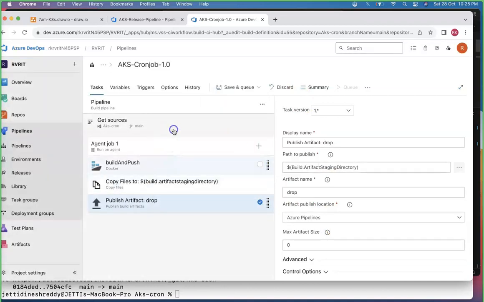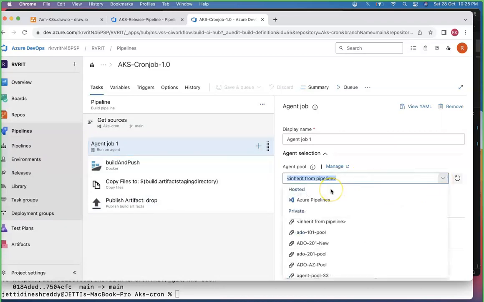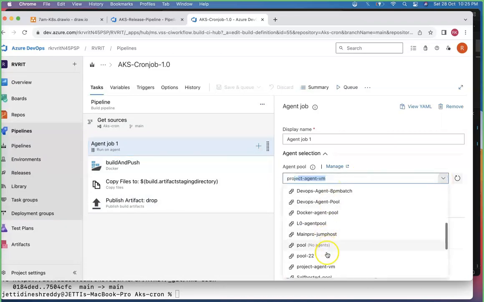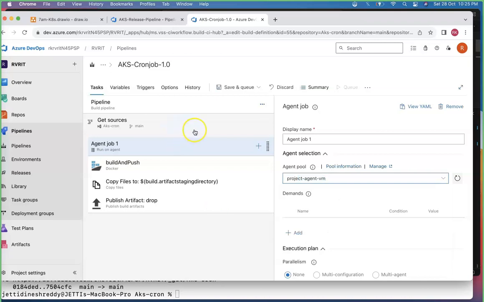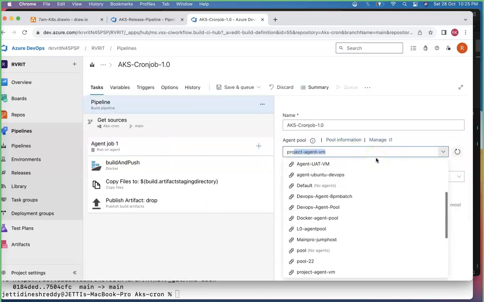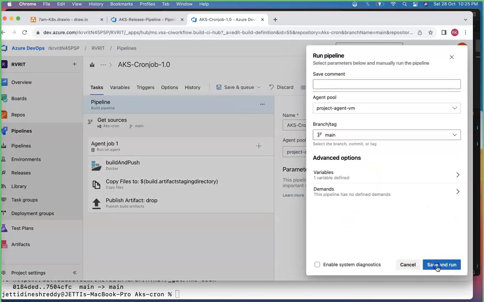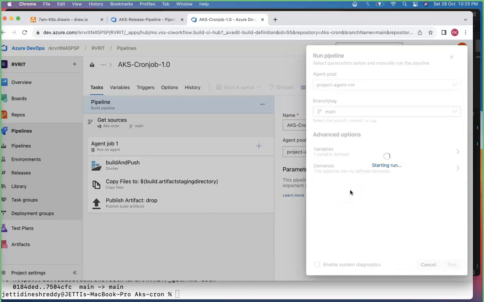And just change your agent. That's the safest one you can make, because for the Docker one you have an agent ready. So I'm just going there and saying project agent VM. Just open this particular thing also. Project VM. Okay. Come here, save it, queue, and just queue it. That's all.